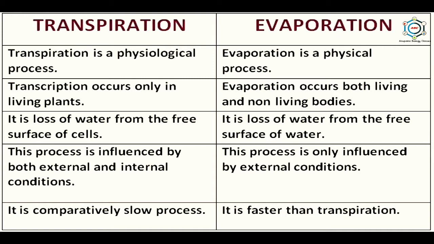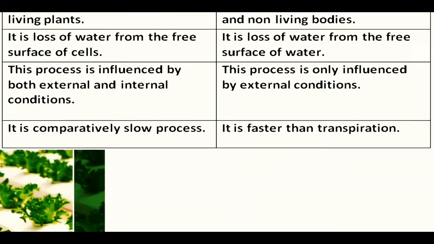Transpiration occurs only in living plants while evaporation occurs in both living and non-living bodies. In case of transpiration, it is the loss of water from the free surface of cells, while evaporation is the loss of water from the free surface of water. Transpiration is influenced by both external and internal conditions, while evaporation is influenced only by external conditions. Transpiration is a comparatively slow process, while evaporation is faster than transpiration. So this is all about the difference between transpiration and evaporation.